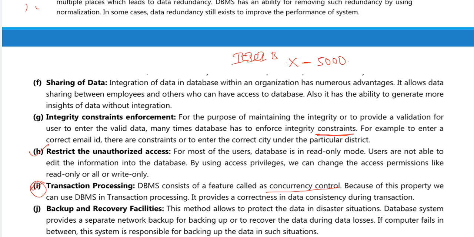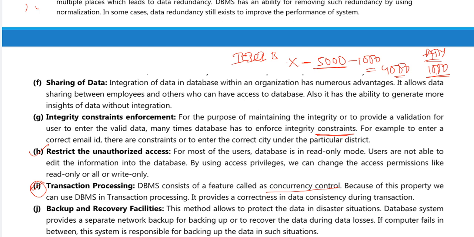So you are not going to the bank, you are going to the ATM, and you withdraw 1,000 rupees. After the withdrawal, 1,000 rupees should be deducted from your account. Now you have 4,000 rupees in your bank account, right?